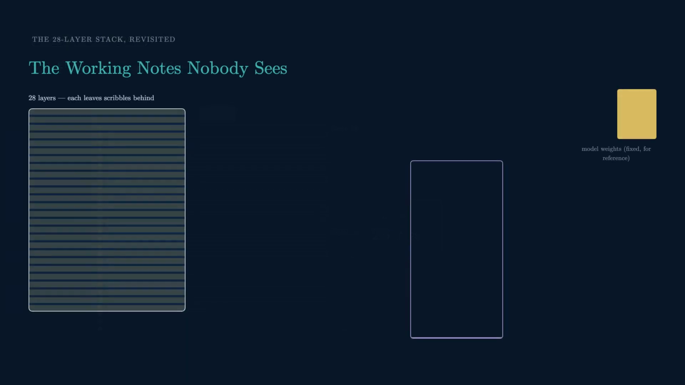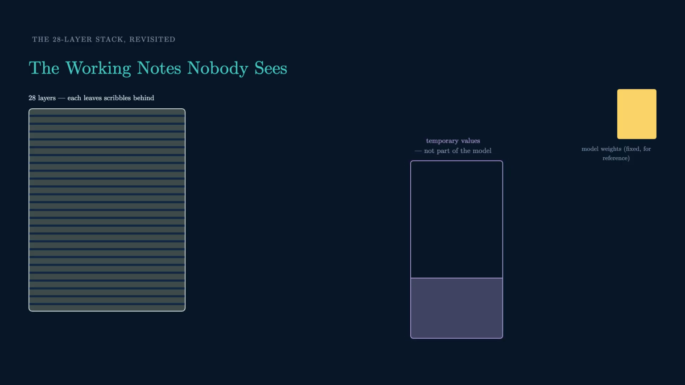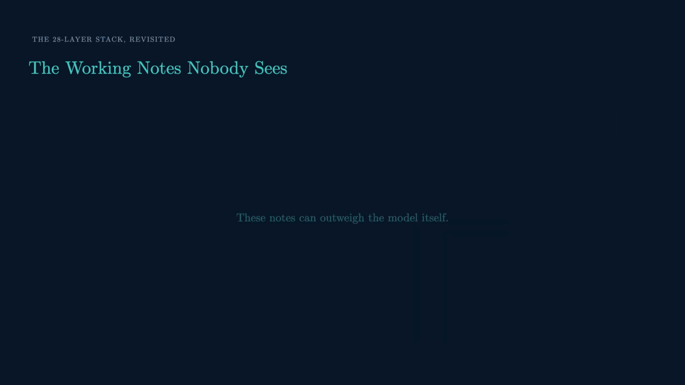Every one of those 28 layers leaves scribbles behind. Half-finished results, temporary, not part of the model. And here's the part that got me. At a batch of 4 with 2048 token sequences, those notes run about 16.4 gigabytes. The weights are 15.2. The rough work outweighs the model.